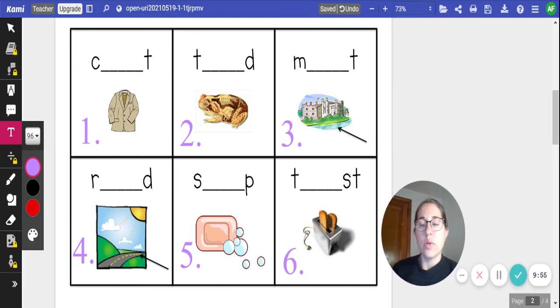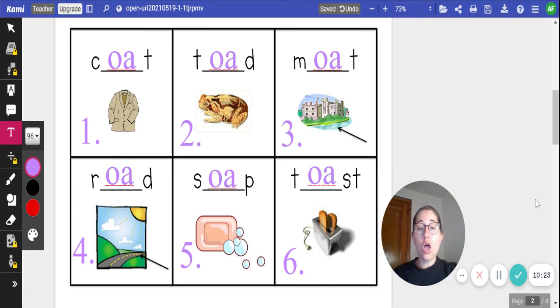All right, we have 6 more pictures on this page. You're going to go ahead and do those by yourself. Number your paper 1 to 6, and you're going to write the full word of each picture. Make sure you say the picture out loud first and then fill in the blanks with your long O sounds. Go ahead, pause the video to get those finished, and when you click play, we will review them.